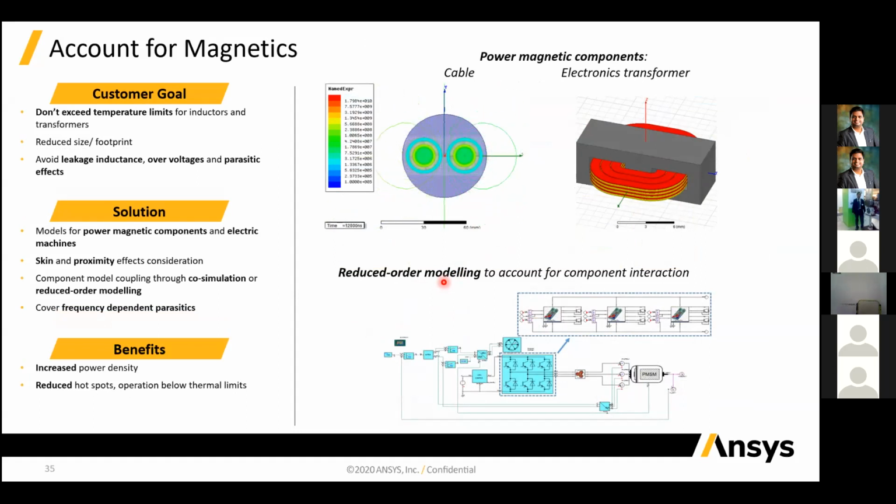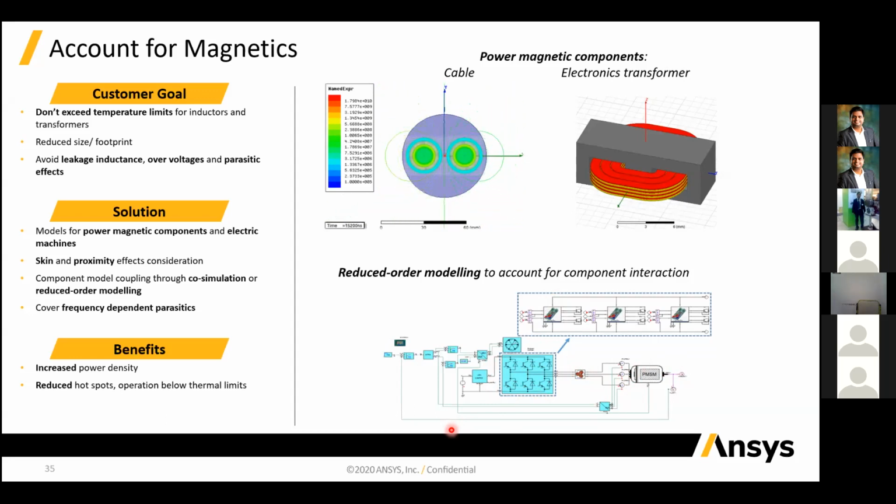So what this will do is reduce your whole hardware information model into a simple simulation. And then that reduced model can be directly used, and you can do the co-simulation. Like you have designed the machine, you have designed the motors, you can connect it with the power electronics devices and check the behavior of the power electronics devices or the component, like skin effect and proximity effect can come under this.